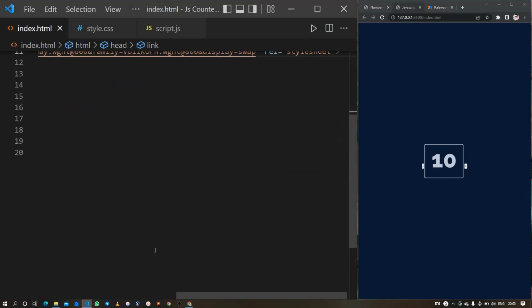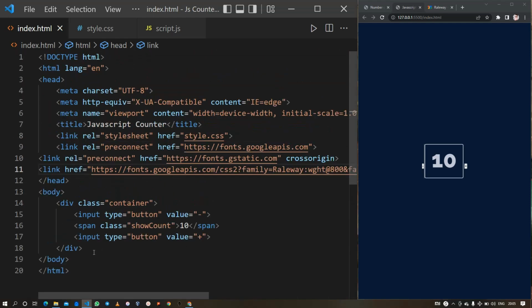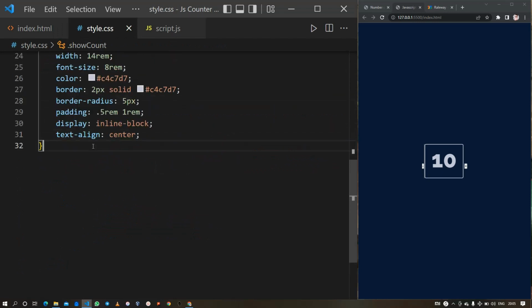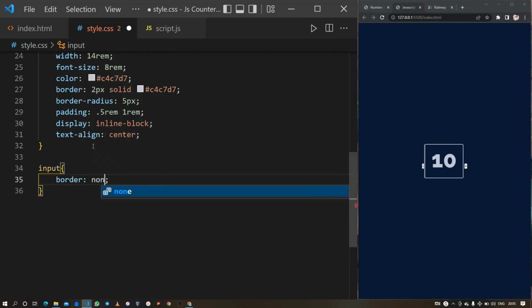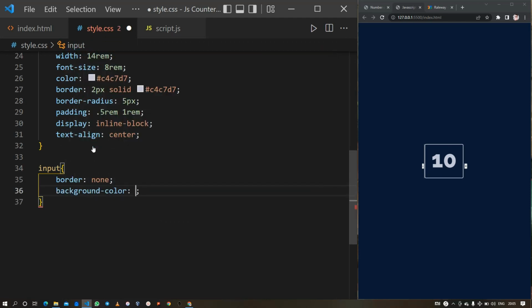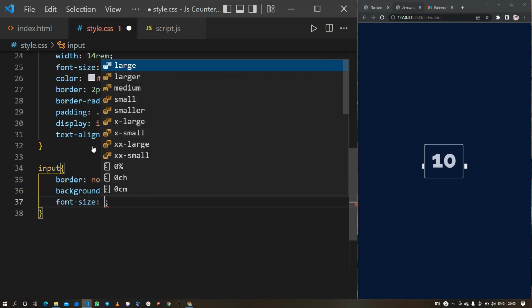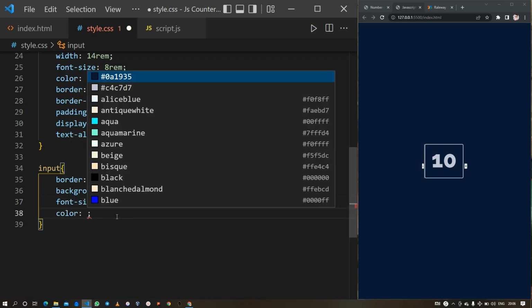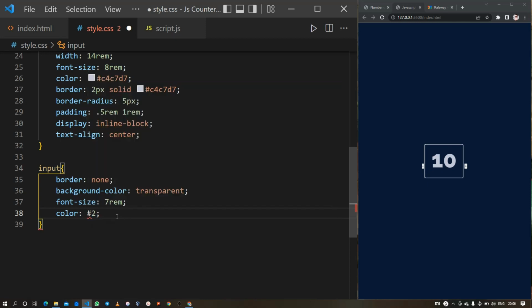For this I am directly going to target the input elements. First I will remove the border, then give it a transparent background, then increase the font size to 7 rem, and give it a blue color by using the hex codes.